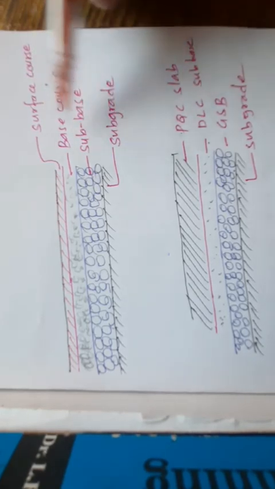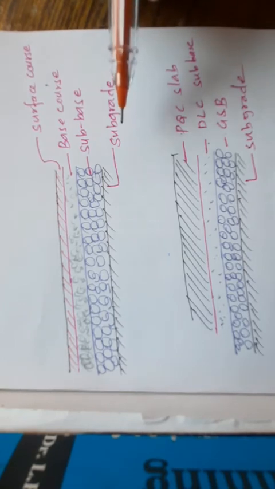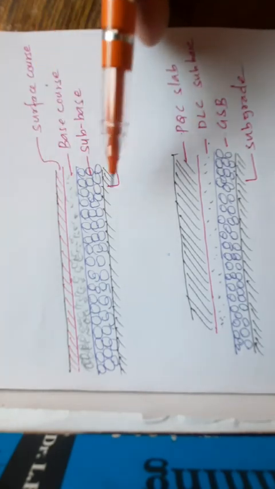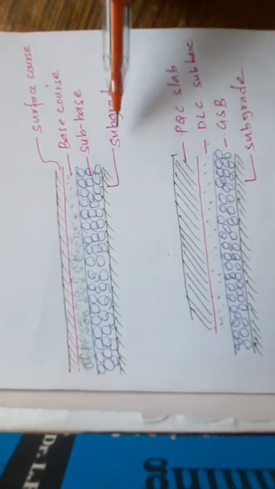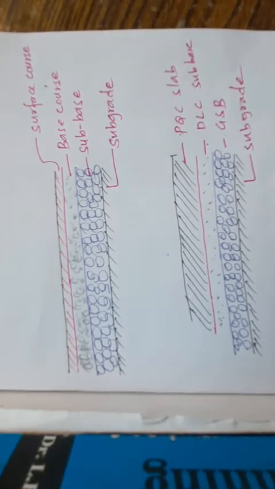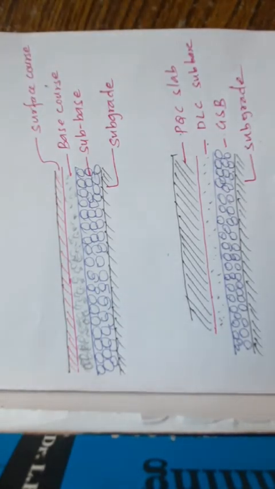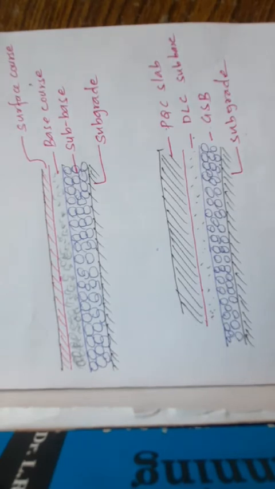Each layer has some functions, and we see them one by one. The first is subgrade. What's the function of subgrade? In the examination they ask about that only. What is flexible pavement? I show the components with a diagram and explain each component with its functions. So the first layer is the subgrade here. The soil subgrade, or subgrade as we call it, is a layer of natural or selected soil from the identified borrow pits, fulfilling the specified requirements and well compacted in layers to the desired density required for the thickness.